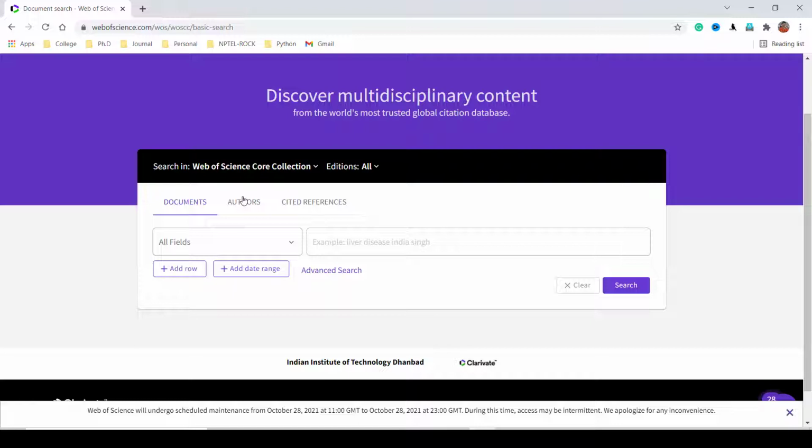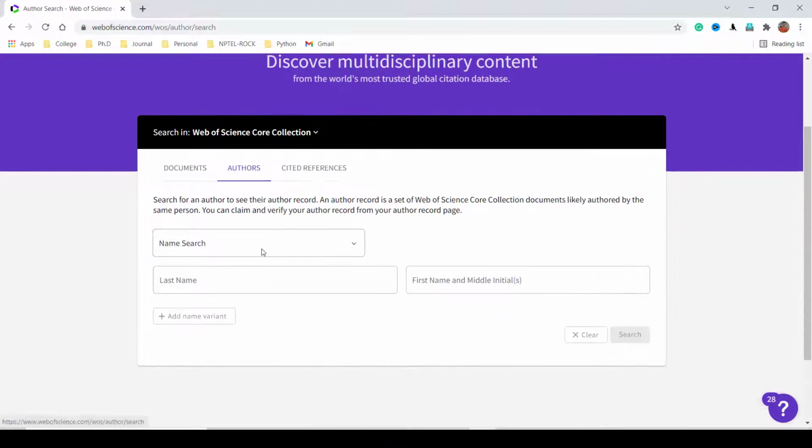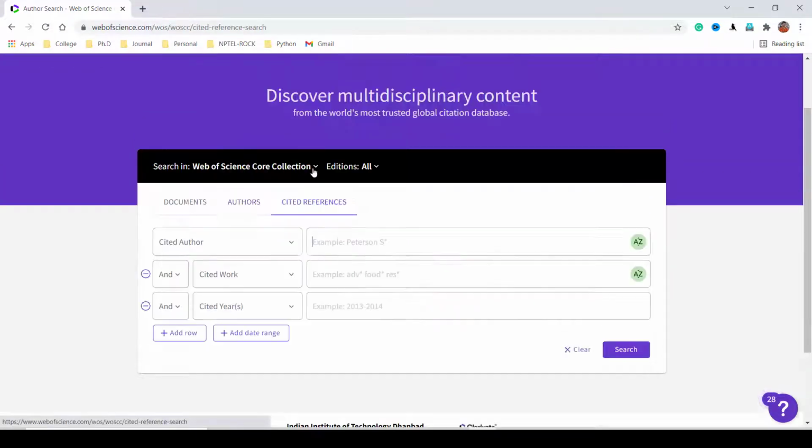Now you also have the option to select authors and search the articles by using the author's name. Here you can just put the last name and first name and search. You can also search the article papers which are already cited references. So let us start from the documents.